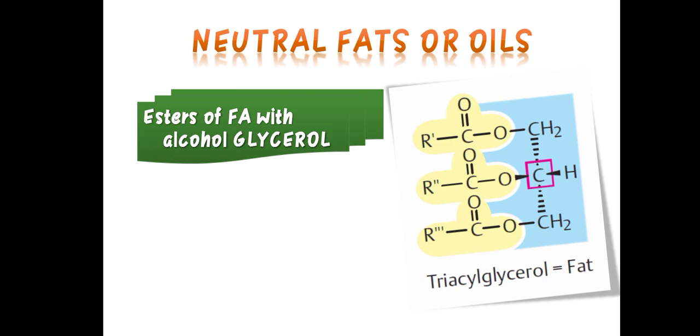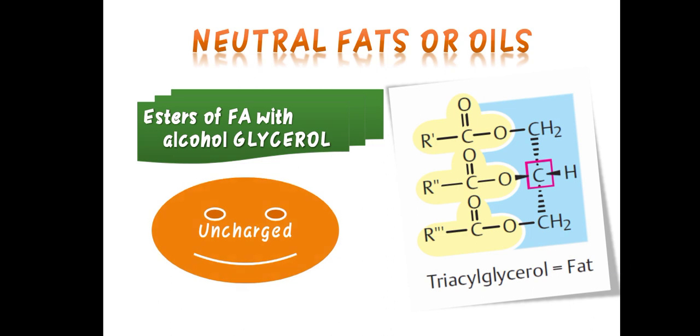Neutral fats or oils are esters of fatty acid with the alcohol glycerol. So we will see the triglyceride structure: R single bond C double bond O, with CH2 linkage, and then with CH2 linkage. Neutral fats or oils are uncharged.